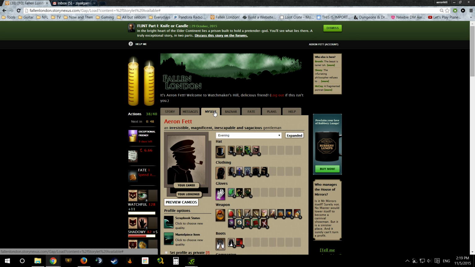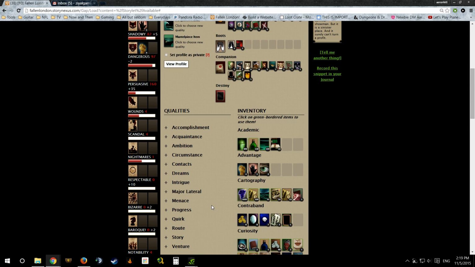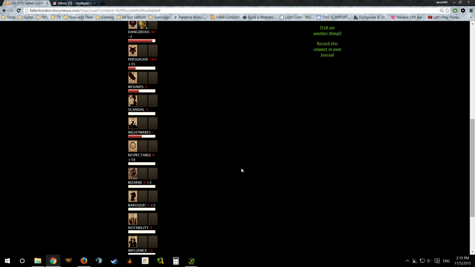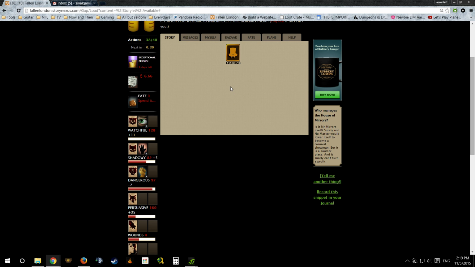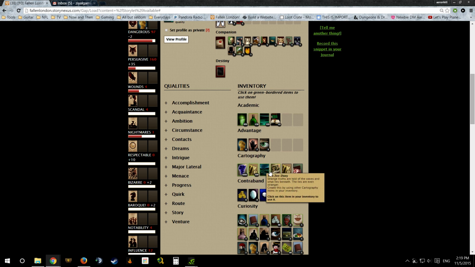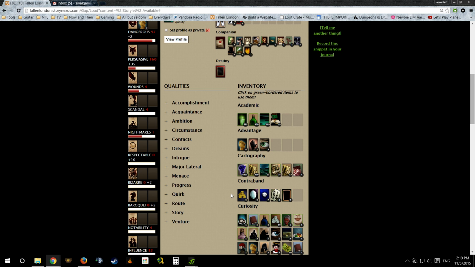This is what happens when you're playing the game for too long and you are clicking back and forth. One of the things that I couldn't really show off before, but I'm going to show off now, is, okay, a shard of glim, jewels of the undersea, whatever that is. Now, this is one of those opportunities: if you're in your Myself tab, anything that's got a green border here, you are able to click on and use to combine, if you will. So we have ourselves a shard of glim.